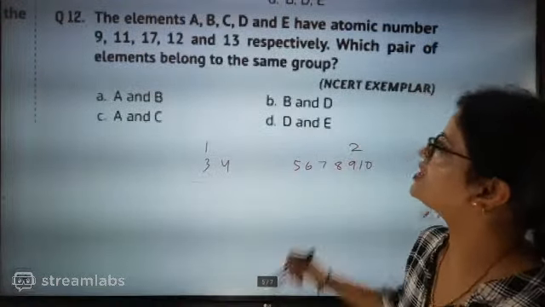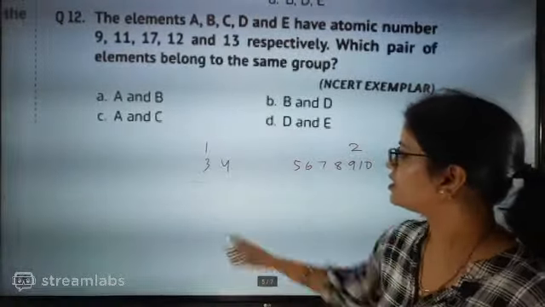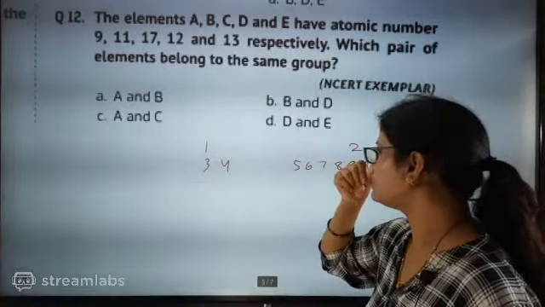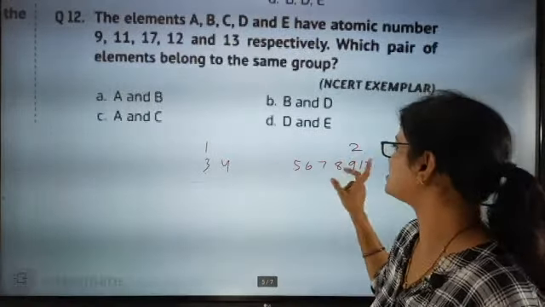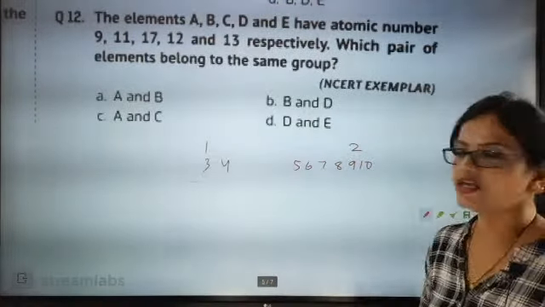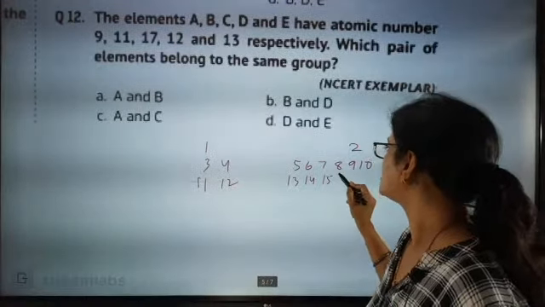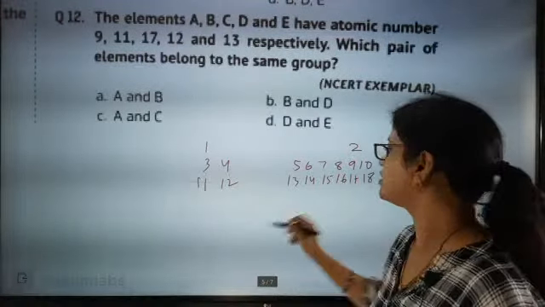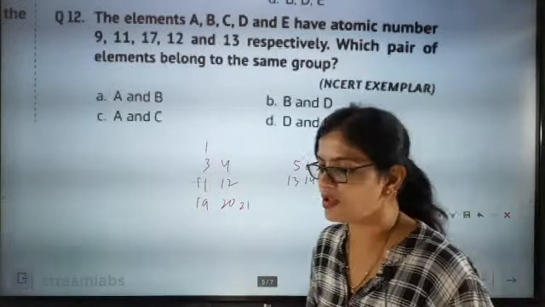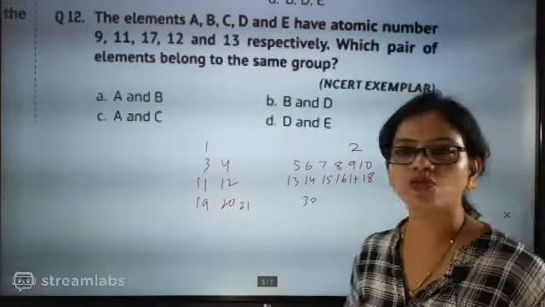Like this. So now see, 1 and 2 are together. Then 3, 4, 5, 6, 7, 8, 9, 10. So here we are talking about period 2, because till 10 there is hydrogen, helium, lithium, beryllium, boron, carbon, nitrogen, oxygen, fluorine, neon. After neon, sodium, magnesium, aluminium, silicon, phosphorus, sulfur, chlorine, argon, potassium, calcium. After that, scandium, titanium, vanadium, chromium, manganese, iron, cobalt, nickel, copper, zinc. So zinc is going to be 30.